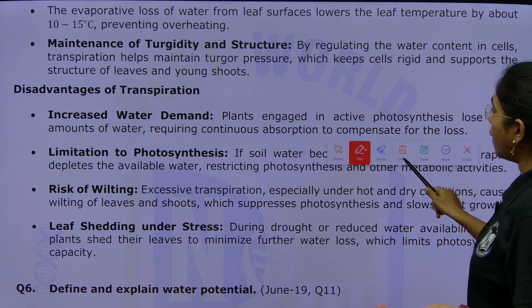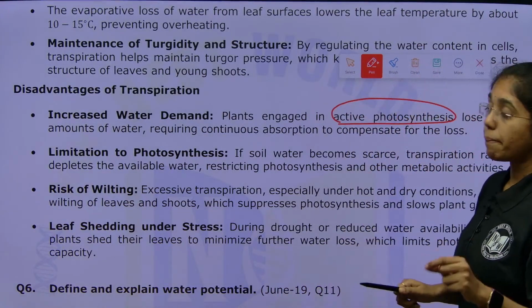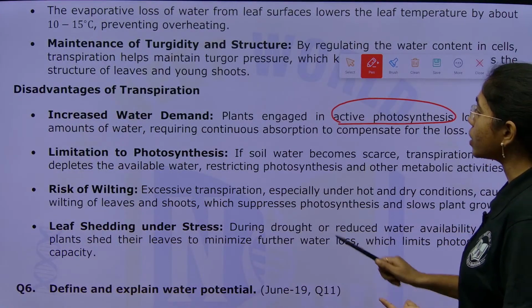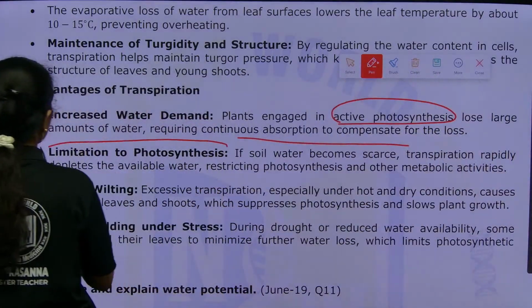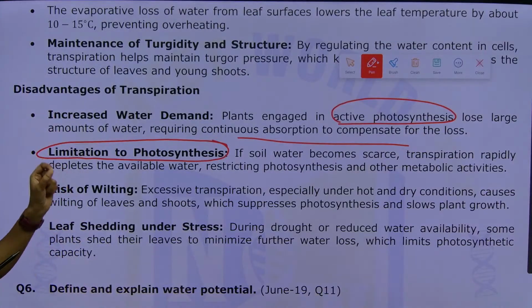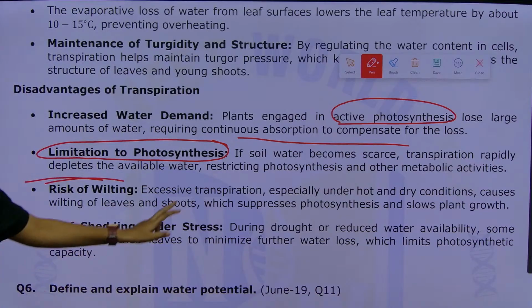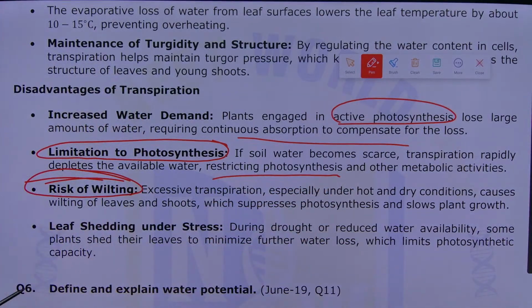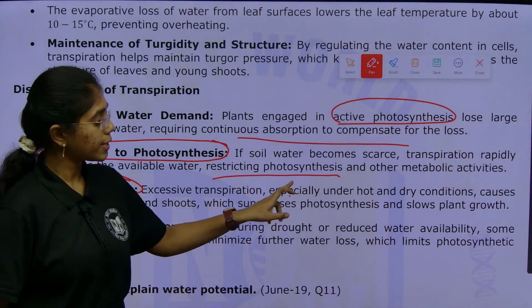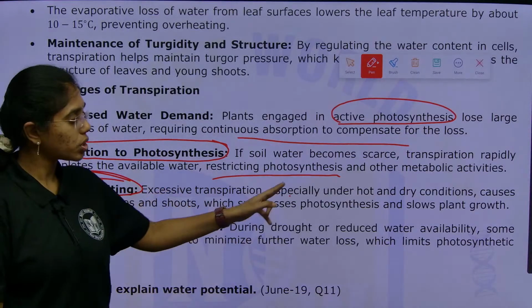Increased water demand. Plants engaged in active photosynthesis lose large amounts of water. It requires continuous absorption to compensate for the loss. Second is limitation of photosynthesis. If soil water becomes scarce, transpiration will rapidly deplete the availability of water, restricting photosynthesis and other metabolic activities. Next is risk of wilting, leaf wilting. Excessive transpiration, especially under hot and dry conditions, causes wilting of leaves and shoots, which will suppress photosynthesis and slow